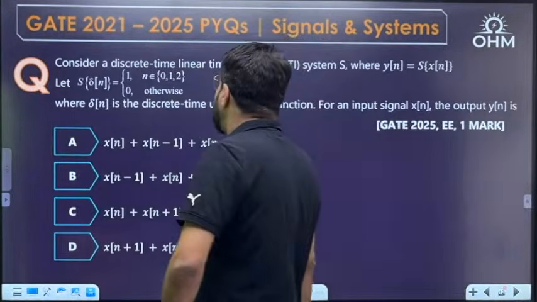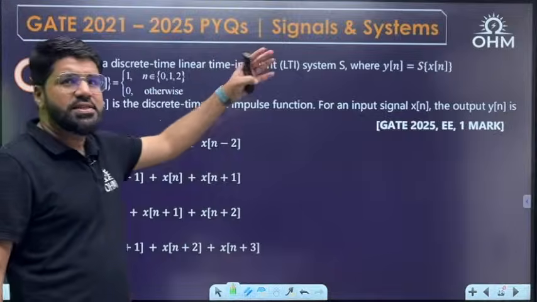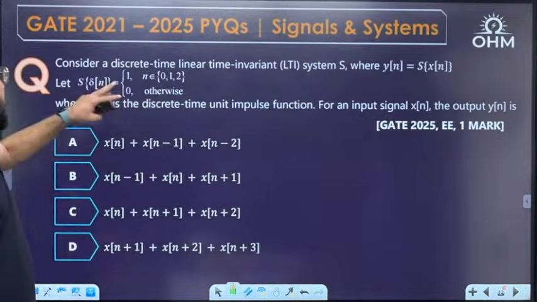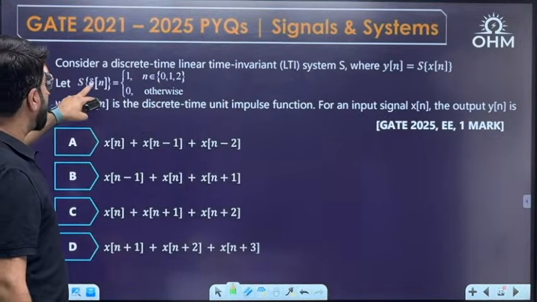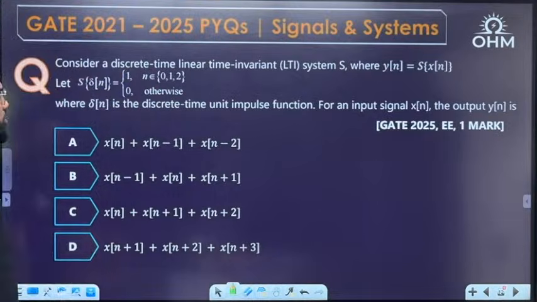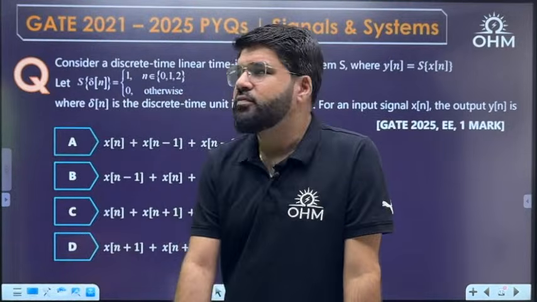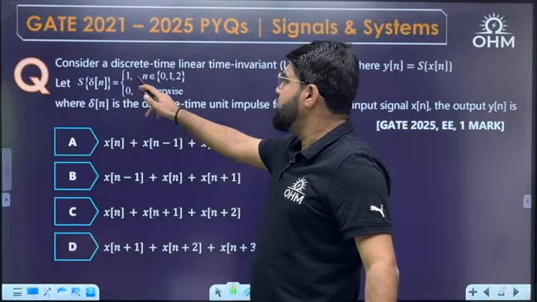Consider a discrete time linear time invariant LTI system S, where y[n] is equal to S{x[n]}. That is, the output is S of x[n], some operation on x[n]. Now let S of delta n equal something given to you. What is the meaning of this statement? This is important, it is a GATE 25 one mark question. Let S of delta n equal to this parameter.